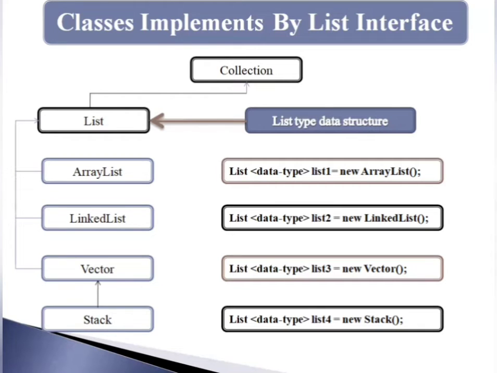Stack contains all of the methods of the Vector class, and also provides methods like push and peek, which define its properties. For creating the Stack type of list, you first create the List, then data type, then the name of your value, and then the Stack class. So that is all about the classes implemented by the List interface.